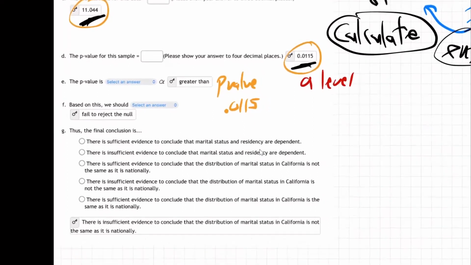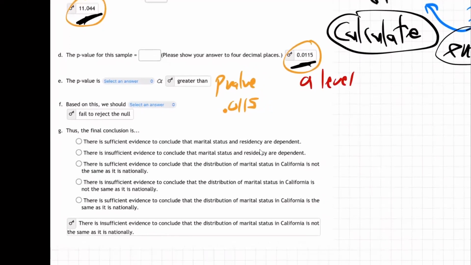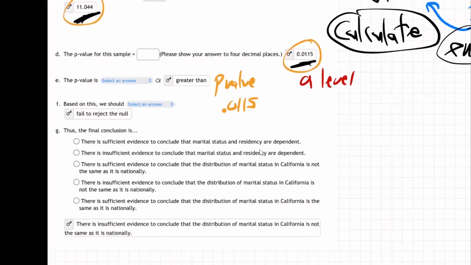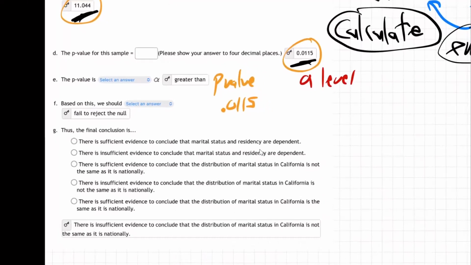Here are the conclusions depending on whether it's less than or greater than. What is ours? Getting back here, the p-value is greater. So if we go back and say, oh, we're right here, p-value is greater than alpha, then we're going to be here. So what's that mean? Fail to reject H0. Keep H0, weak evidence. So go back and go, oh, okay. Fail to reject H0, just like it says. Keep H0 and weak evidence. It doesn't have us put that in anywhere. I'll just write it. Weak evidence.